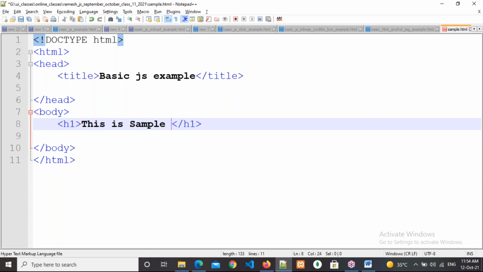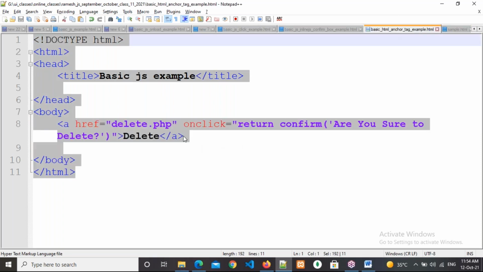One more time I'm telling you, this is not related to JavaScript. This is pure HTML, to give you confidence about writing the path. Everybody gets confused whenever they are writing the path, so for that purpose I'm taking this. Okay, this is sample page.